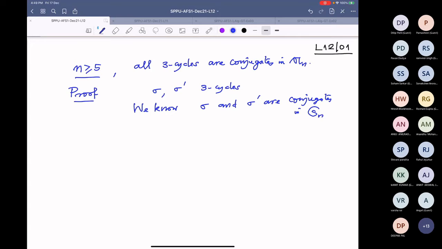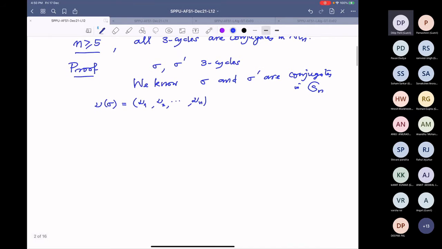And we have proved earlier that they are conjugates if and only if they have the same cycle type. And cycle type was this nu sigma, that is a more detailed description of the cycle decomposition of sigma. So we know this.